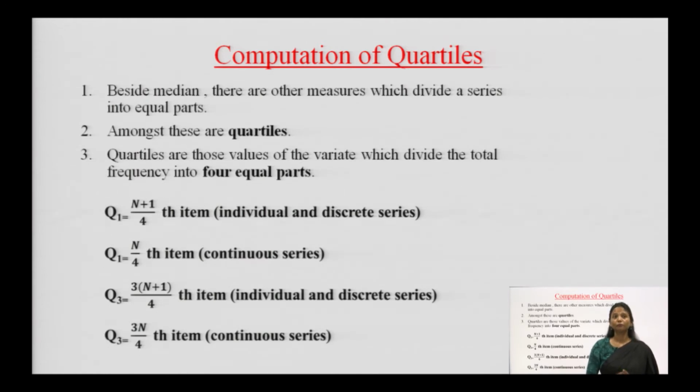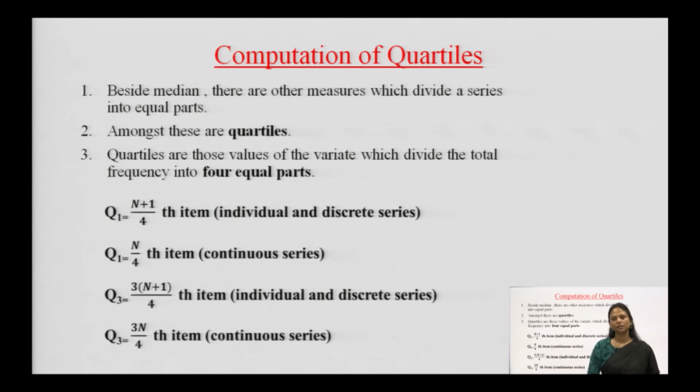There are different formulas for quartile 1 and quartile 3 for individual and discrete series. Individual series is where only one piece of information is given to you, and discrete series is where the information is more than in the individual series, so we include frequency in that series.